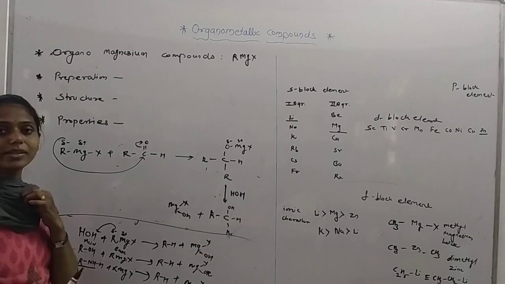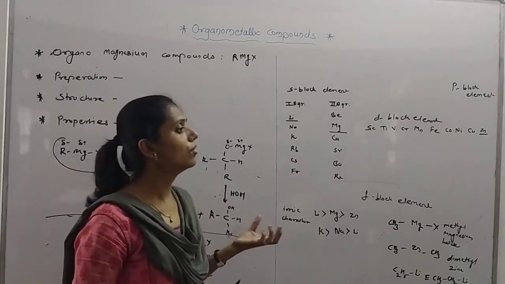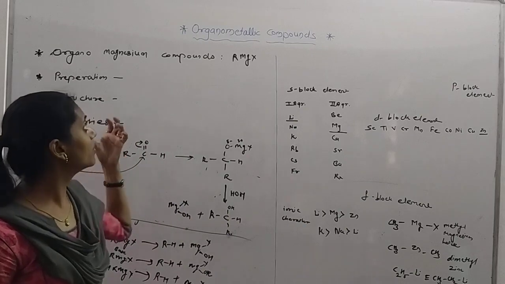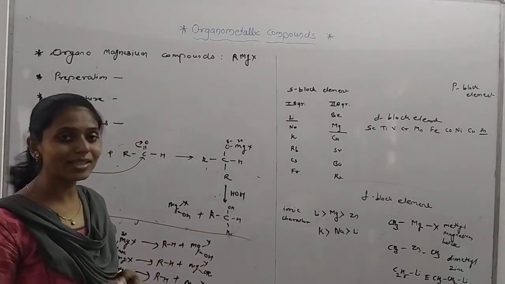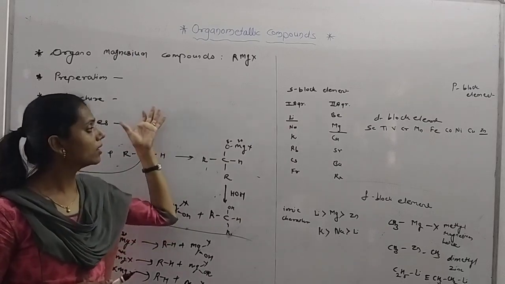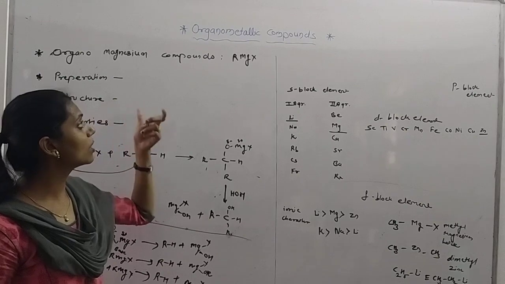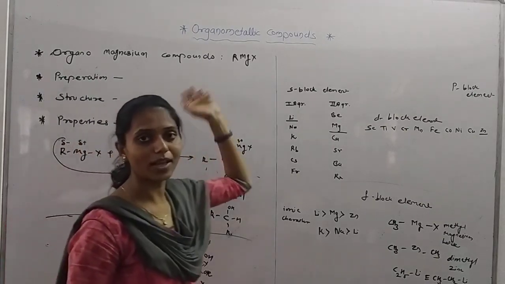I hope you understand the basic things about this organometallic compound. From the next lecture we will start the synthesis of new compounds using this Grignard reagent. Okay, thank you very much.